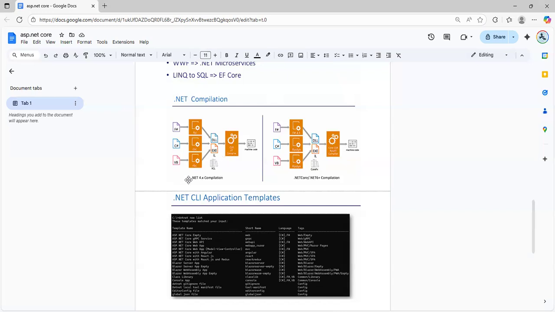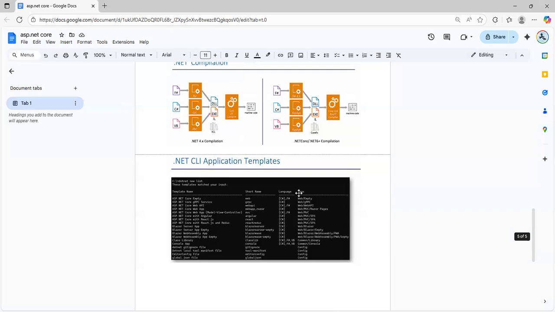There is a difference between .NET Framework and .NET Core. Only this is the difference, no major difference here. Okay, and this command you can see in .NET Core. Just open the CMD. I will just share my screen.